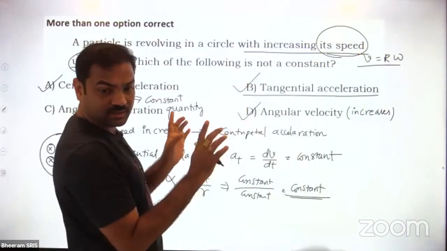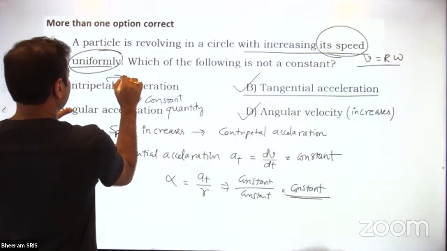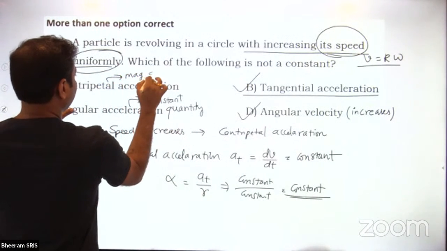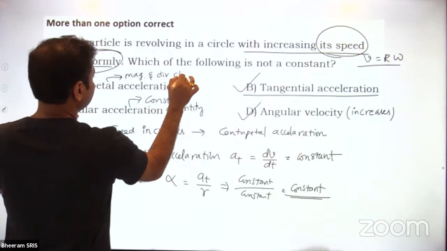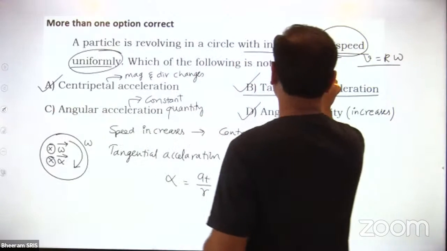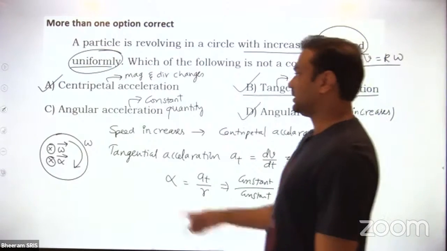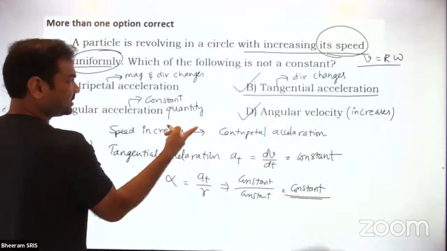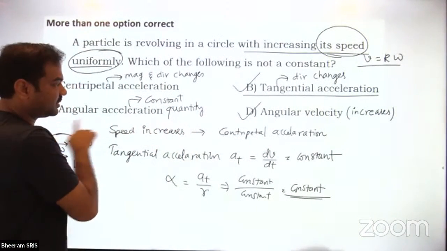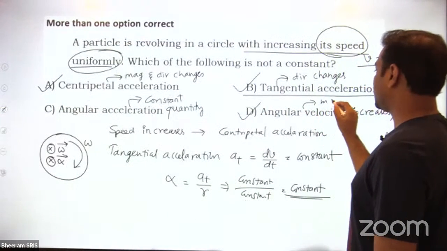ABD should be the answer. See, this is variable in magnitude. Magnitude and direction change. Okay? So here direction changes, magnitude remains same. Here it is a constant quantity. Direction does not change, even magnitude also does not change. For angular velocity, magnitude changes, direction remains same.